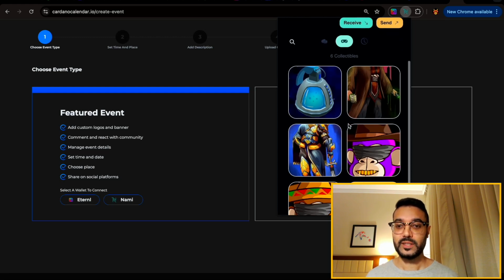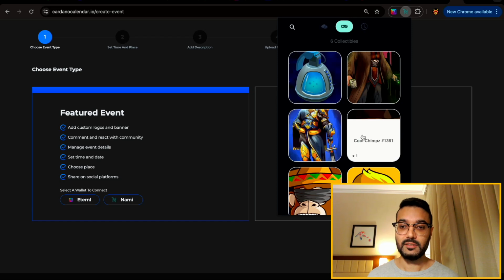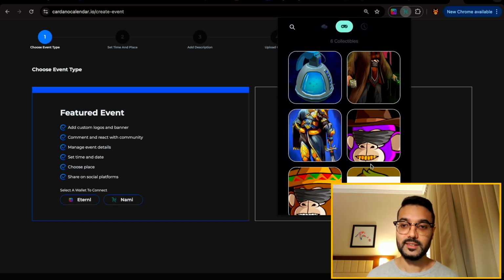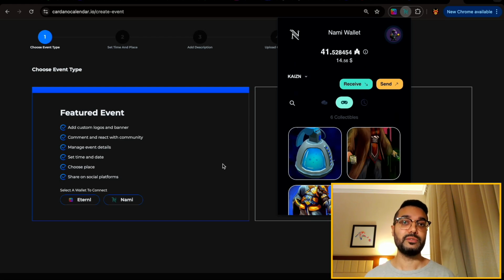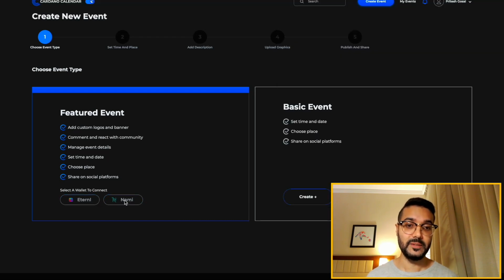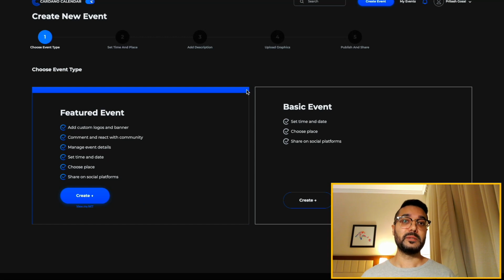And then in this case, we can see here, I've got my Kaizen NFTs, I've got my Cool Chimps NFTs. So these are good to go. I can basically create a featured event using any one of these NFTs. So I'm going to go ahead and click on NAMI. Some users may experience a bit of a delay when it comes to connecting their Cardano wallet.